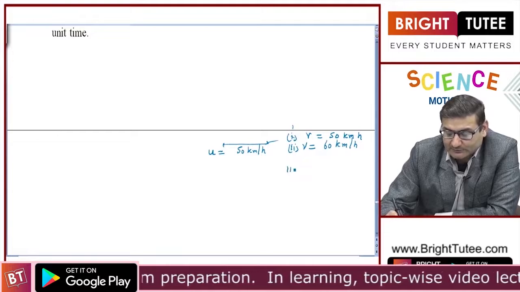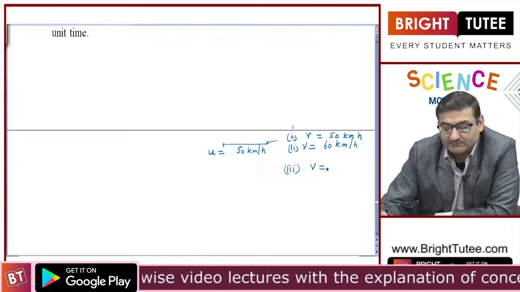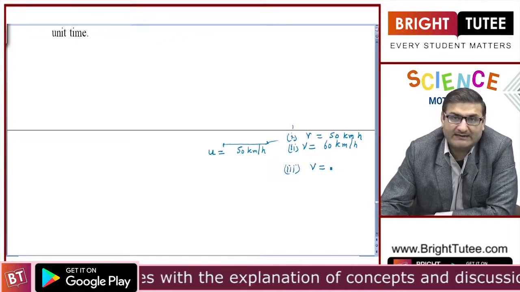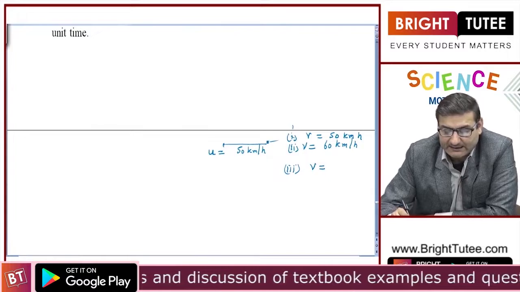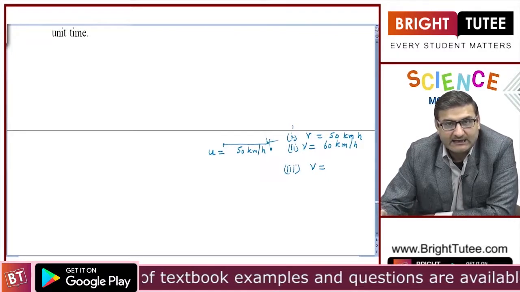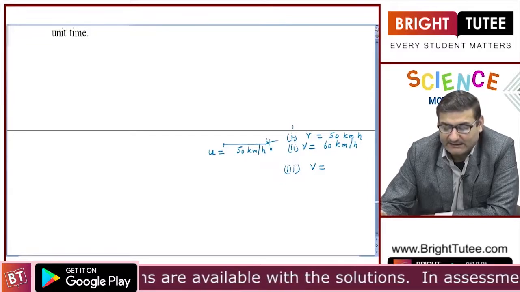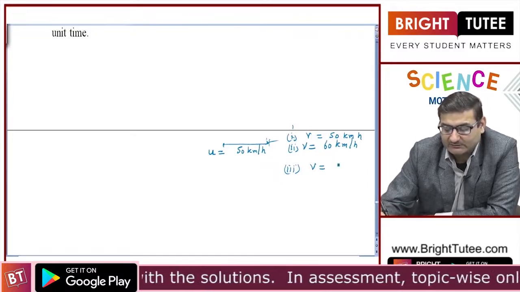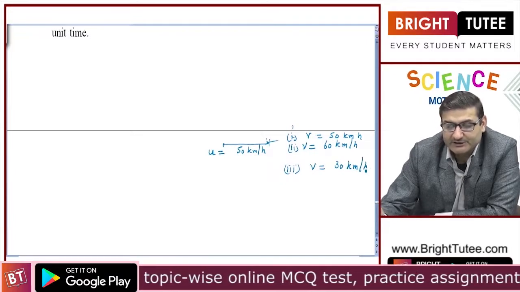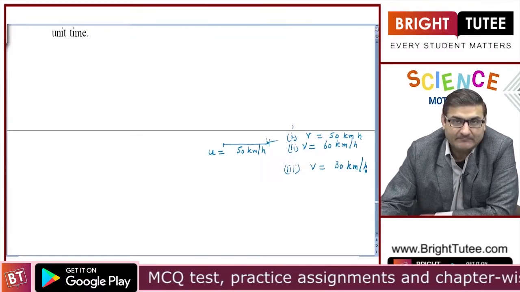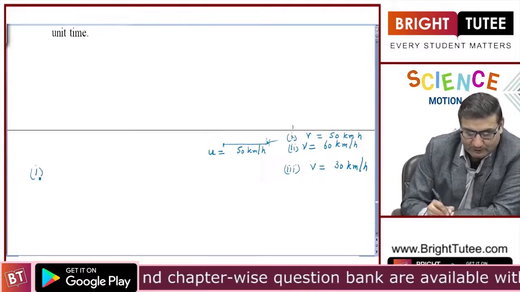But there is another possibility. That possibility is that maybe because of some traffic, because of any traffic signal, or because of any reason, this particular car applies brakes and it slows down. And if it slows down, then in that case its final velocity decreases, and it is less than what initially it was traveling at. So, there are three options. Let us assume all the three options.